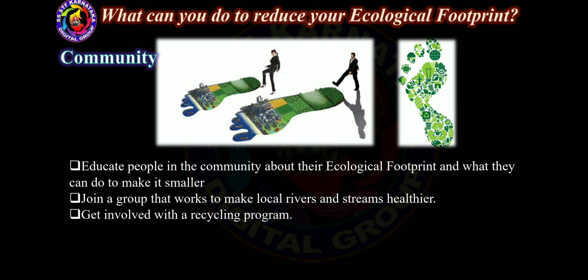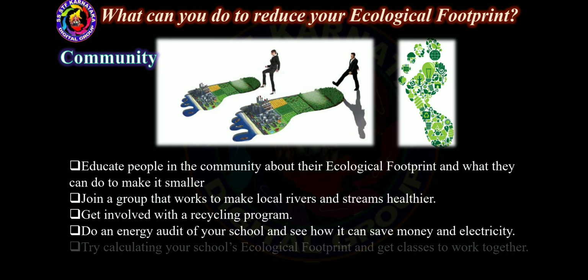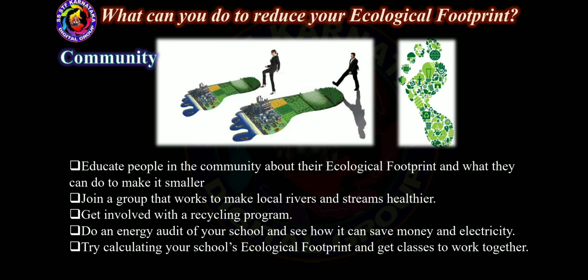Get involved with a recycling program. Do an energy audit of your school and see how it can save money and electricity. Try calculating your school's ecological footprint and get classes to work together.